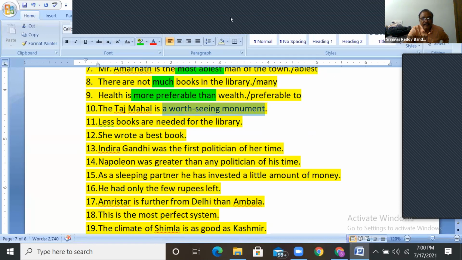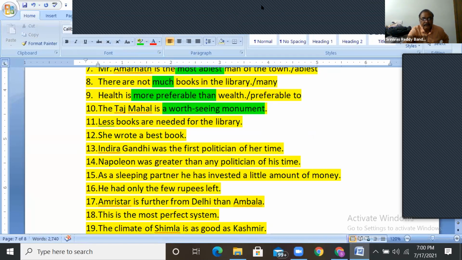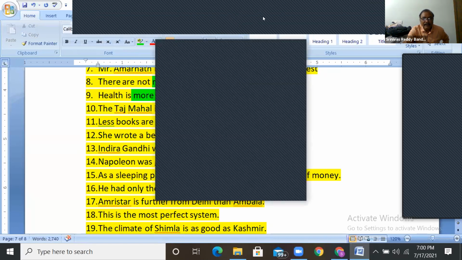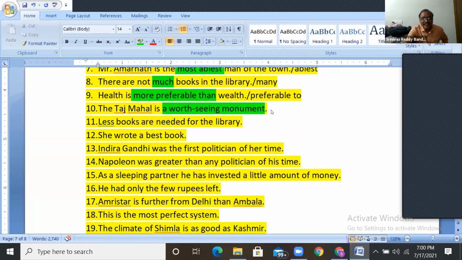Who will write this one? A worth seeing monument. What is wrong? No, visiting, no need of changing the word here. Amruta, no need of changing the word. So you see, guys, all of you note down in your notes: worth seeing, worth reading, or enough. Such adjectives should come after the noun, not before the noun.